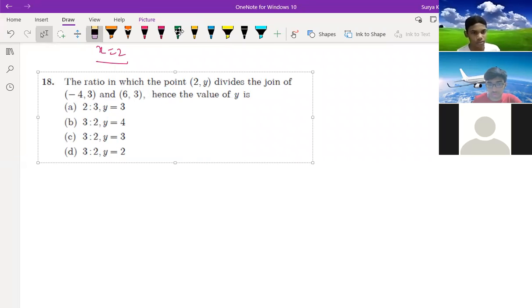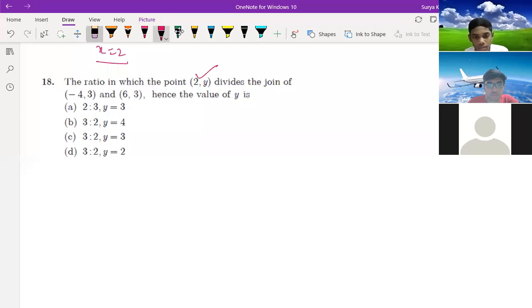So only the first option is correct, children. If you see the options, they have given 2, y. It means that 2 is to y over 3 only will come. There should be no other option possible, right? Without solving. Yes, sir. Rasul, there is no other chance now, right?